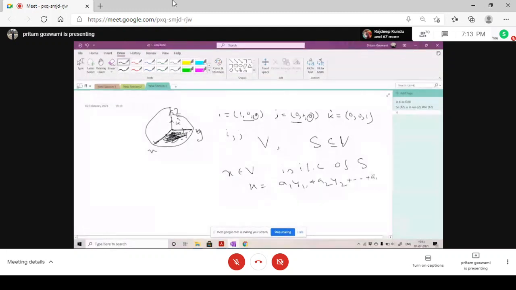If you can write X in this form, where all these Yi's belong to S, you can say that X is a linear combination of these Yi's, or a linear combination of elements of S. But the definition is clear?